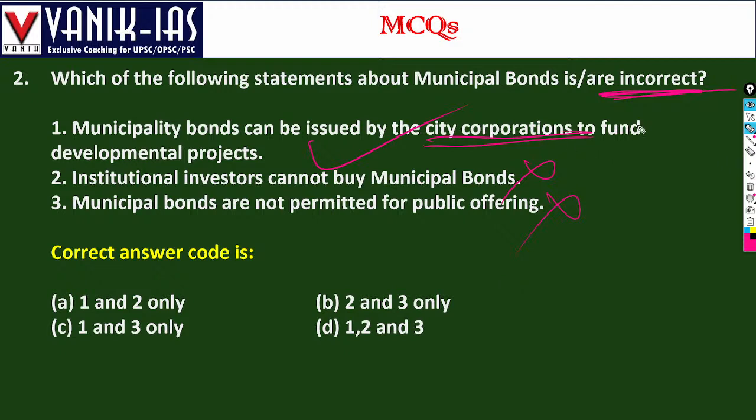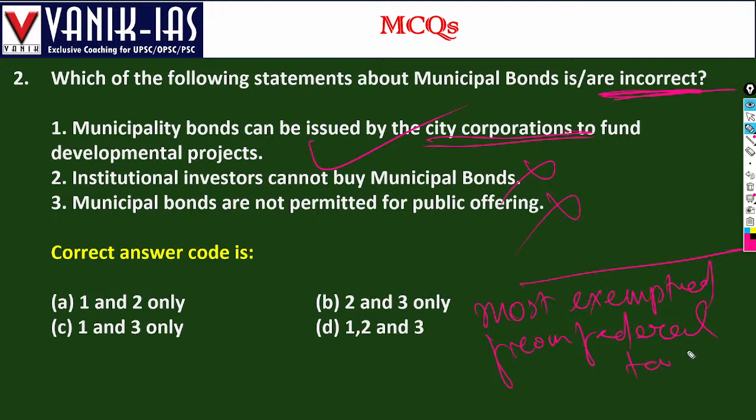Municipal bonds raise funds especially for developmental projects, capital investments and infrastructure development. Remember, they are mostly exempt from federal taxes, and mostly from state and local taxes as well.